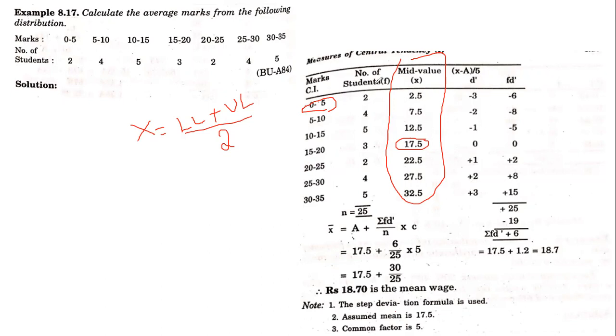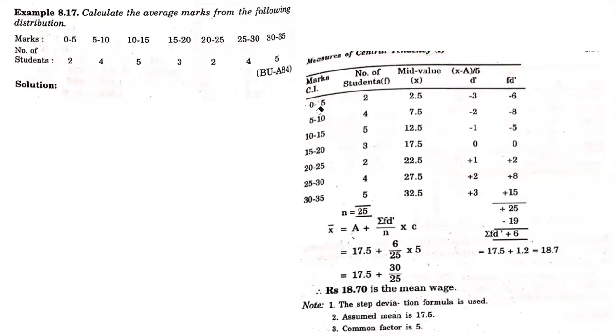Then fd dash, you have to calculate f into d dash is fd dash. So the sum of the positive and negative numbers will be sigma fd dash is equal to 6. When you put this in this particular formula, x bar is equal to a plus sigma fd dash divided by n into c, that is 18.70 is the mean. So this is the average marks of the students in the class. The only thing is you should know how to convert the frequency and class interval into the midpoint value. Then you have to take a deviation, then you have to divide it. So that is how you are going to calculate the arithmetic mean.